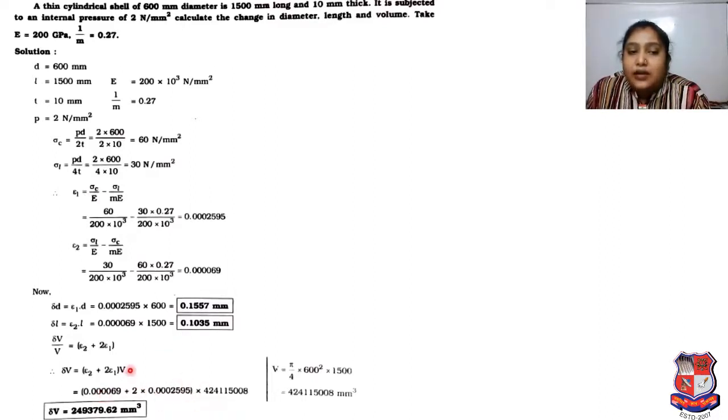Now don't get confused regarding the volume, because here clearly mentioned volume V is equal to pi by 4 d square into L. So pi by 4 d square means 600 square and L means 1500. So volume will be 424115008 mm cube, and based on that we find the change in volume.